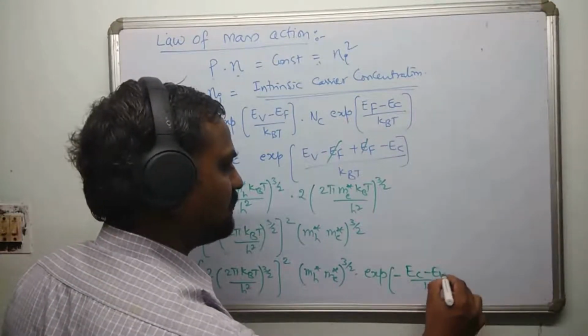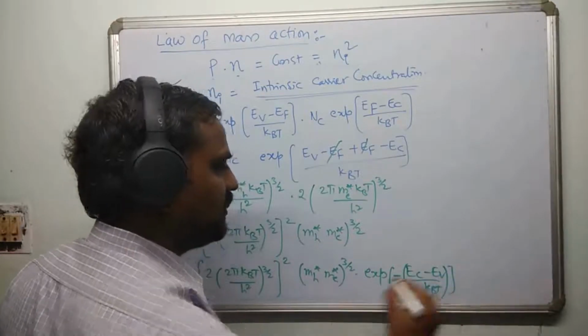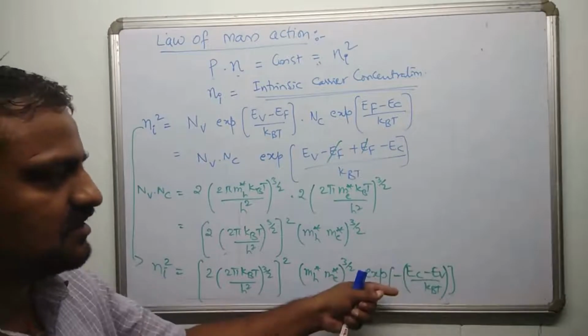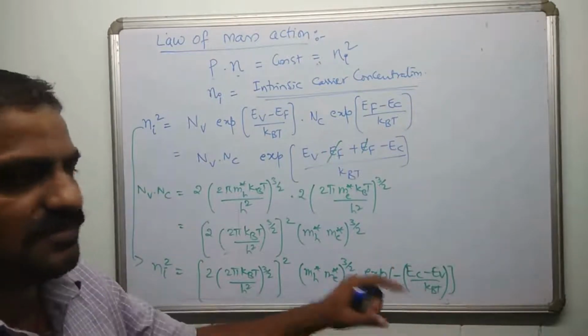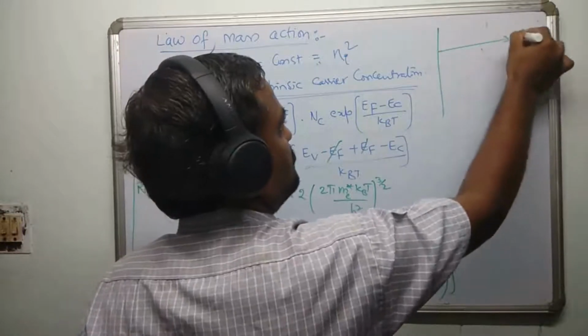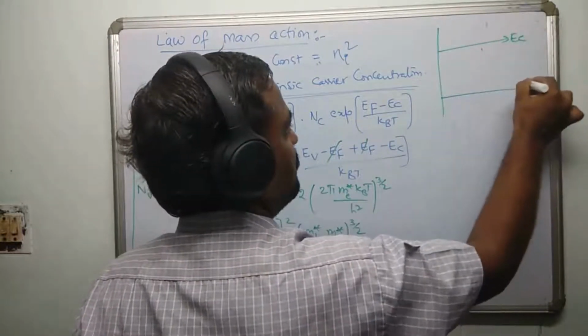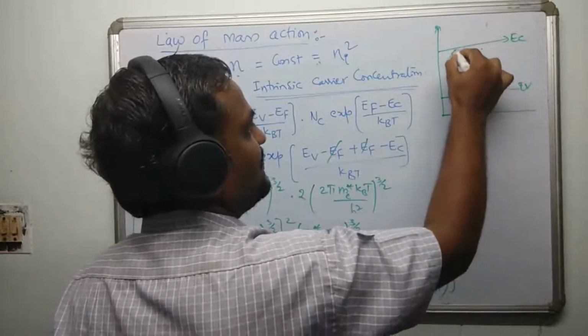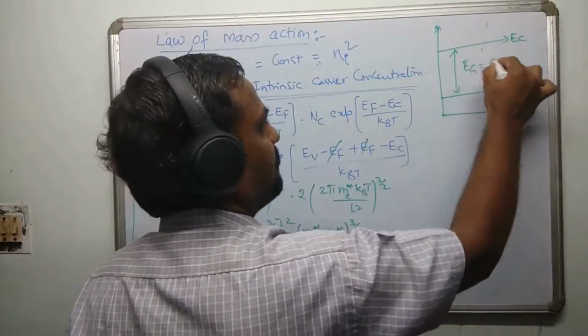This minus is common. There is a reason for writing it like this. Why? Because Ec minus Ev is the conduction band edge minus the valence band edge. So the difference is the energy gap. Please recall, this is Ec, this is Ev, right, in the energy band diagram. So the gap is what you call Eg, the energy gap.